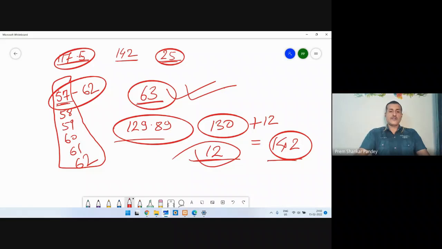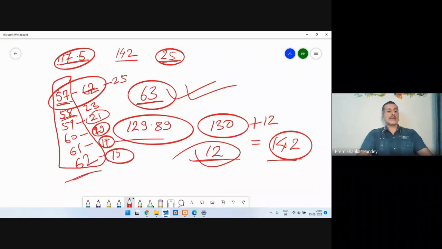The one who is on 58 may be more relaxed because he needs to secure only 23 marks. If you are on 57, you need to fetch 25 marks. If you are on 59, then you need to fetch 21. If you are on 60, you need to fetch 19 marks. If you're on 61, you need to fetch 17 marks, and if you are on 62, you need to fetch 15 marks.